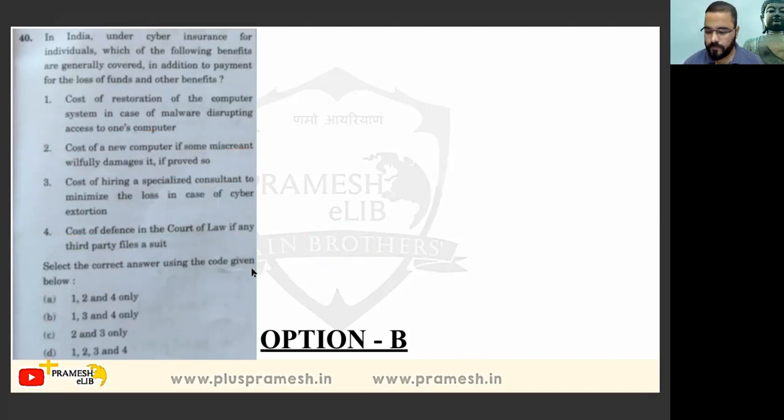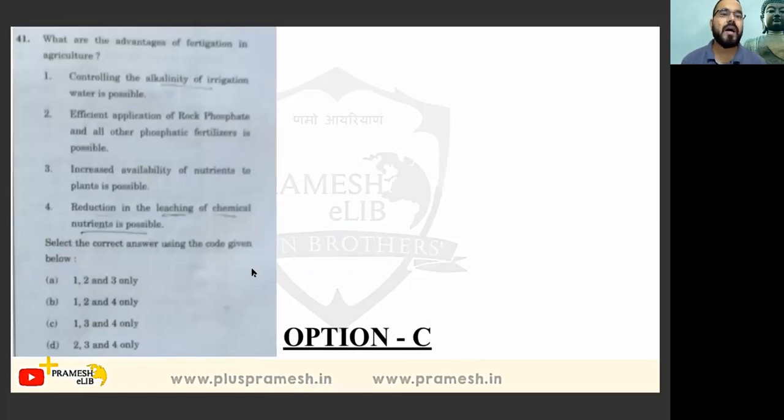Let's move further. Another question. What are the advantages of fertigation in agriculture? What is this fertigation? We apply fertilizers into water, and that water is put into the plants. So controlling the alkalinity of irrigation water is possible, yes. Excessive nutrients will not go. So option 1 is correct. So D will be eliminated because 1 is not used.